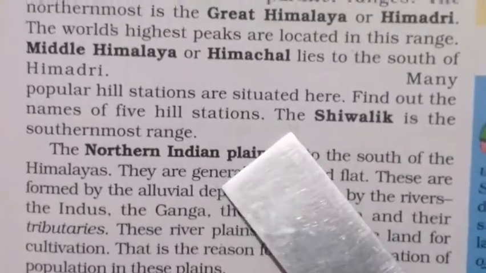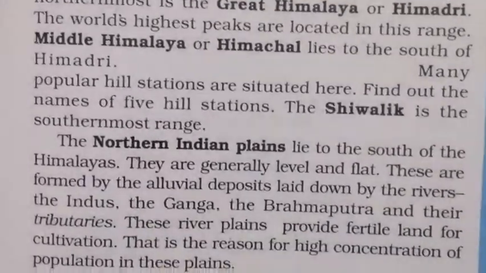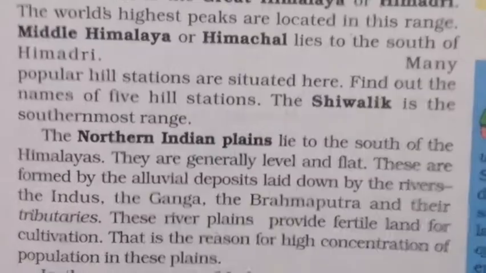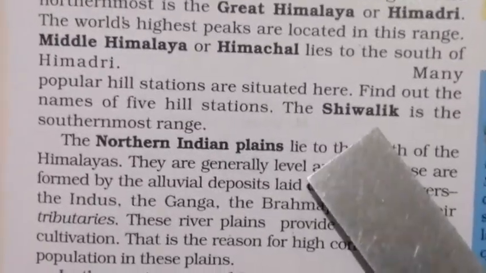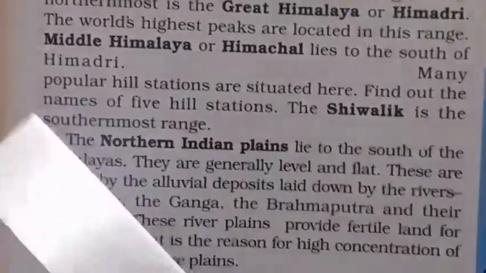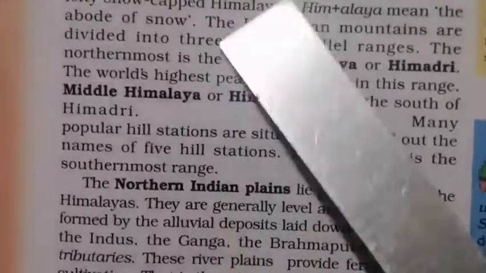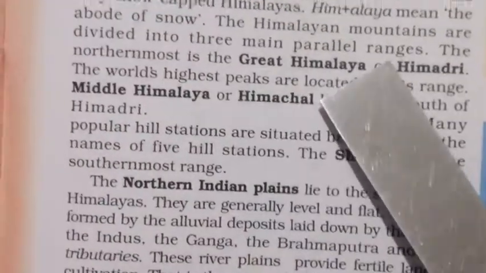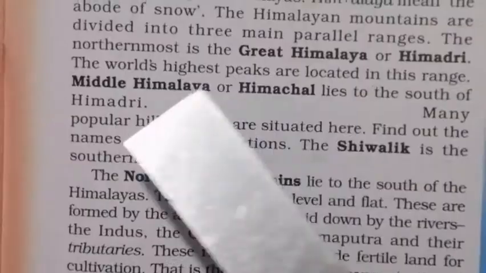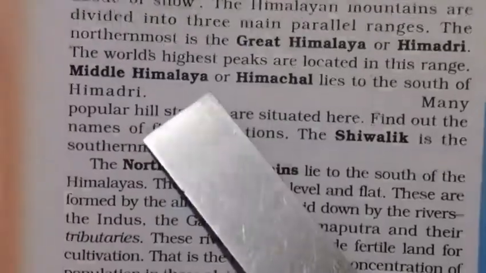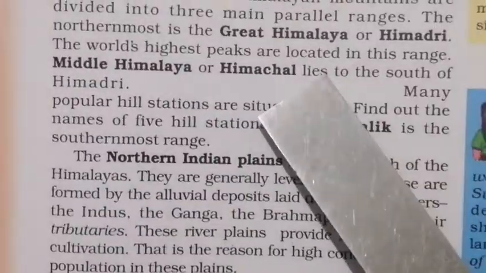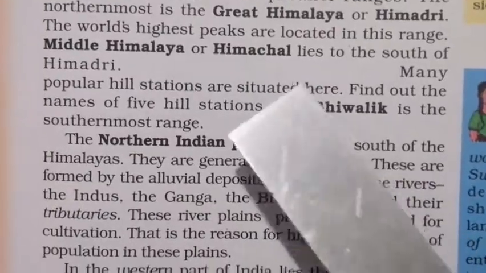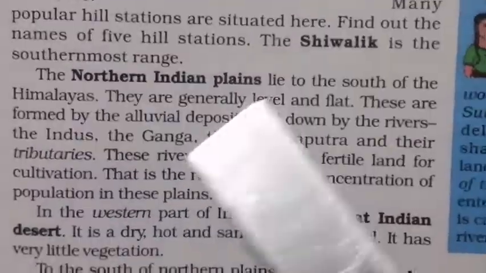An activity for you: find out any 5 hill stations and write it down in your notebook. And the last one is the Shivalik, which is the southernmost range. So what are the 3? Great Himalaya or Himadri at the top, Middle Himalaya or Himachal in the center and Shivalik at the base. These are the 3 points about your Himalayas.